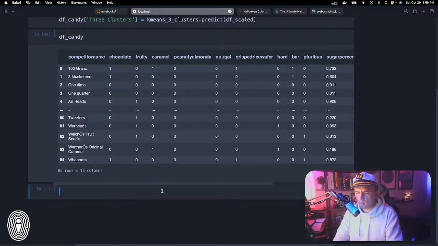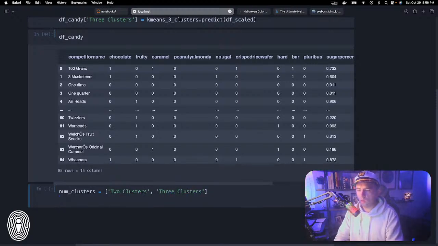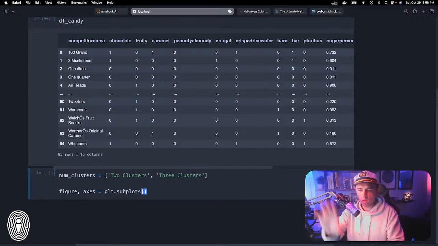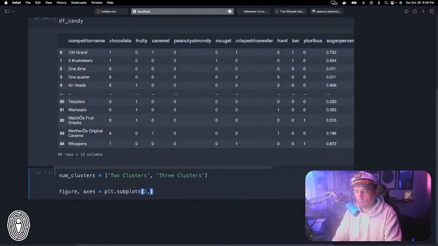I'm going to create a little thing called num clusters here. It's just a little array that we're going to do a for loop through. That is 2 clusters, 3 clusters. Now we are going to create a figure and axes again, just like we did above. So fig, axes equals plt.subplots. We only have 2 of them this time, so we want to do a 2 by 1, 1 up and then 1 down. So 2, comma 1, and then the figsize equals.